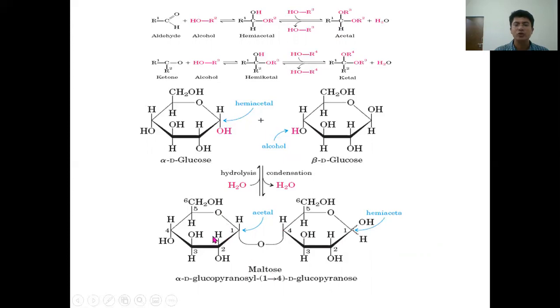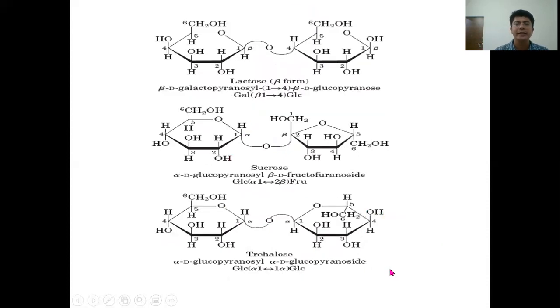In case of maltose, 2 glucose units are linked to each other by alpha 1,4 linkage. So this is the disaccharide maltose consisting of 2 glucose units linked to each other by alpha 1,4 linkage. In case of lactose, galactose and glucose are linked to each other by beta 1,4 linkage. In case of sucrose, glucose and fructose are linked to each other by alpha 1 to beta linkage.